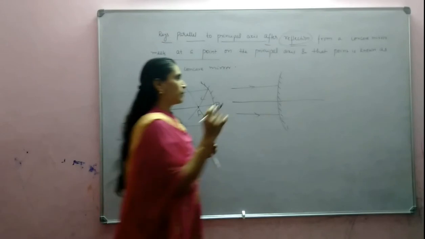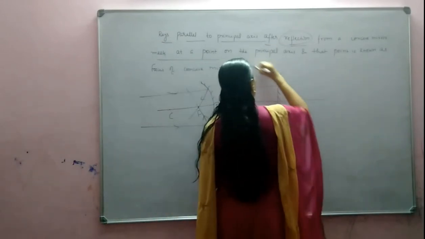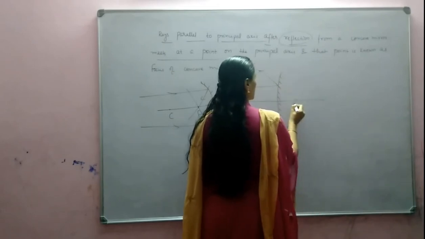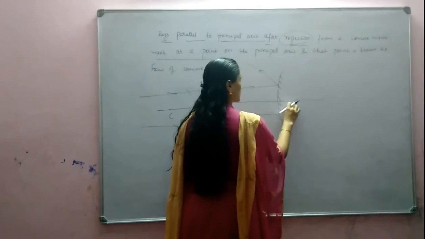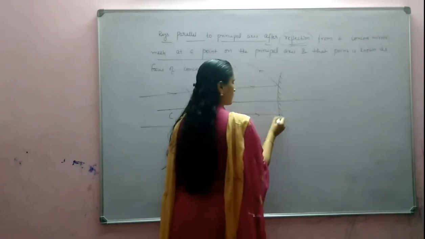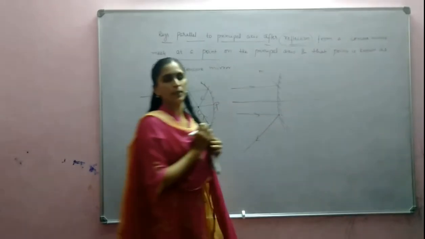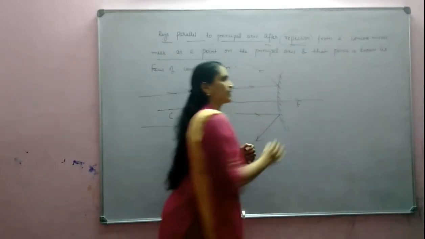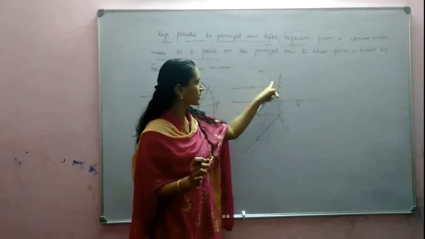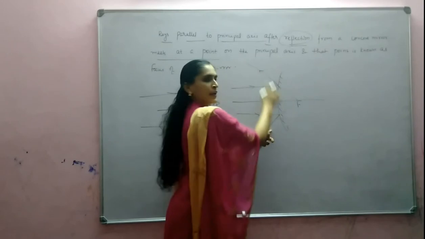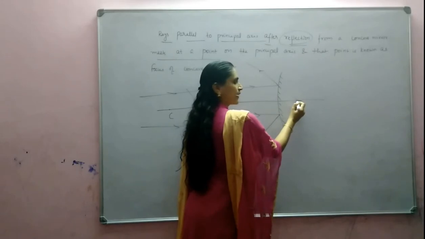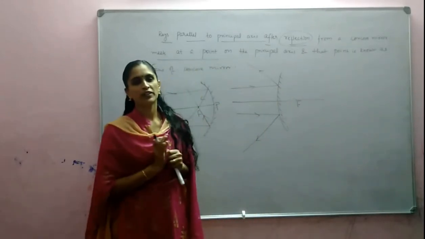They will not meet, but they appear to come from a point, and that point is known as focus. In the case of a concave mirror, the rays meet at a point, but in the case of a convex mirror, the reflected rays will not meet; if you extend those rays backward, you can see that they start from a point. That point is known as focus.